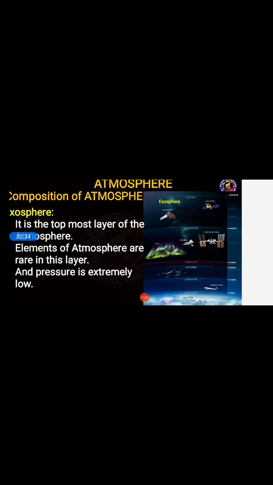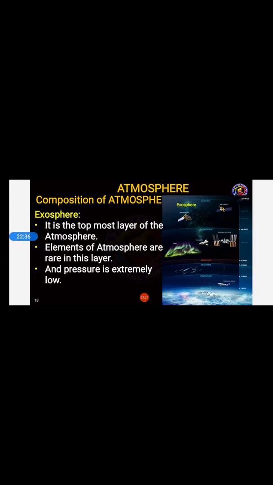Now, students, this was part 1 of the geography chapter on atmosphere. The chapter will be continued in the next video.